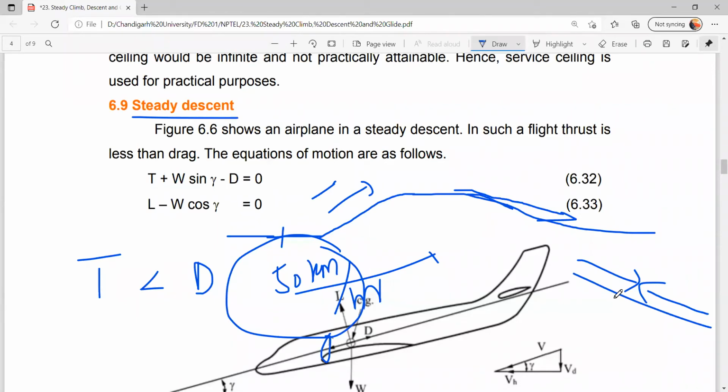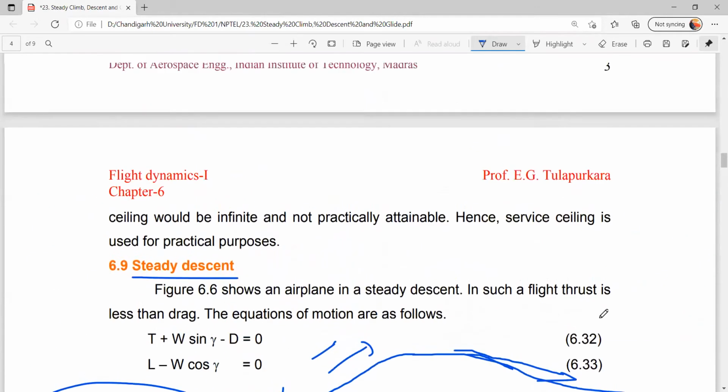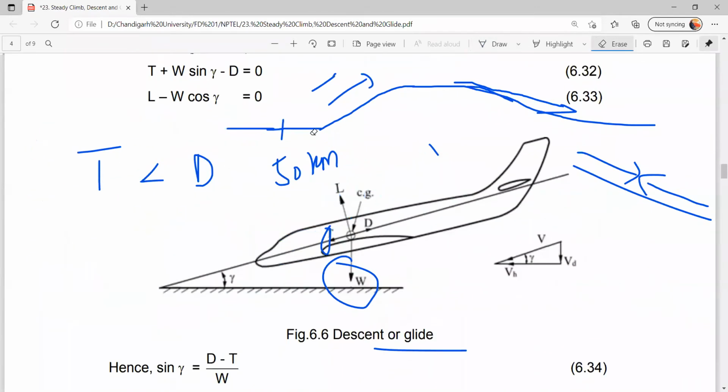So automatically we will accelerate due to the weight of the body, the weight of the car or the bike. Similarly, when the aircraft starts to descend, due to its weight, it will accelerate. So the thrust required will be very much less than the drag. The pilot does not need to give that much thrust, because with the weight itself the aircraft starts to descend. So that's why thrust is less than drag in the descent phase.